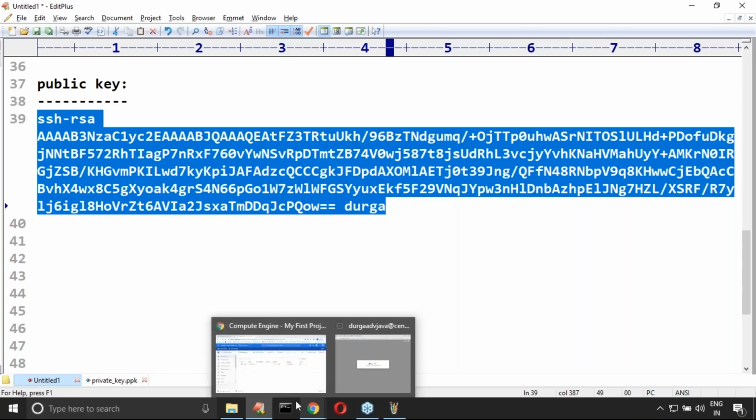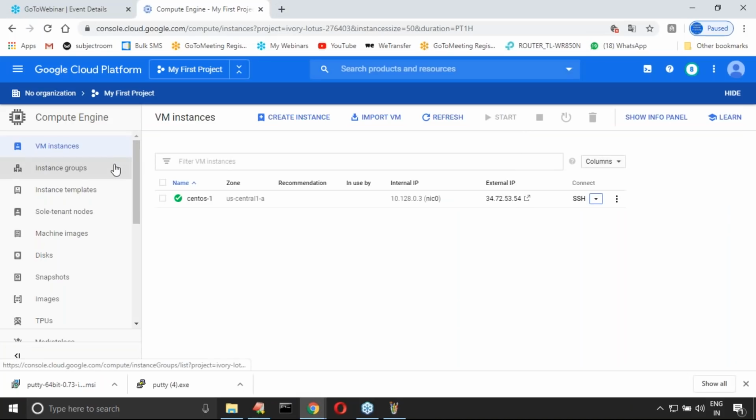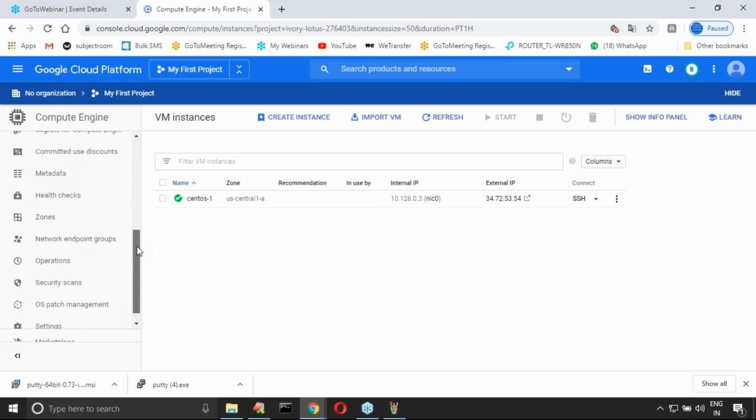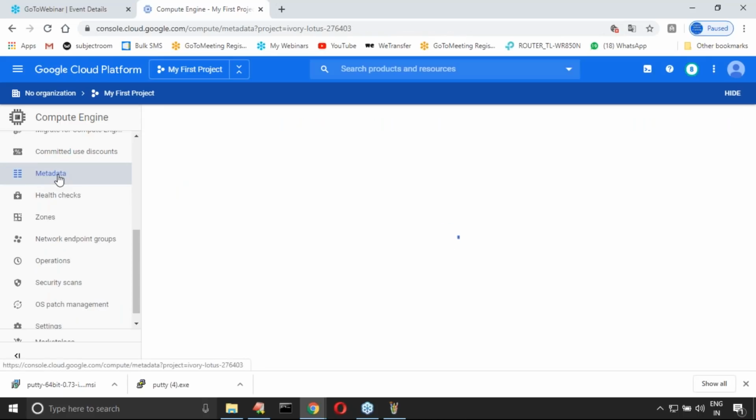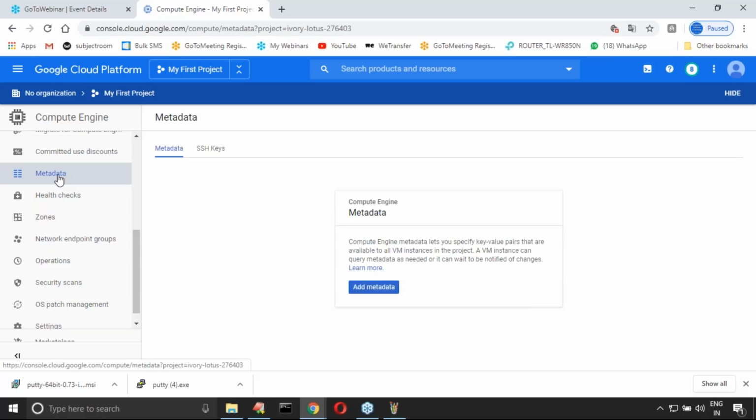This step is very important, sir. How can we do that? Very simple. Under Compute Engine, there is one tab named Metadata. Have you observed, right? Metadata.